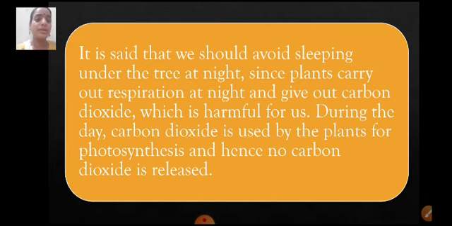But the reverse happens at night. At night, since there is no sunlight, photosynthesis does not take place. That is, no oxygen is released by the plants at night. But respiration is carried out by the plants during the daytime also and at night also. Now we know that during respiration carbon dioxide is released. So if we are sleeping around or under a tree, the plants will be using the oxygen present in the atmosphere around, and they will be giving out carbon dioxide. This is the reason why we are advised not to sleep under a tree at night.